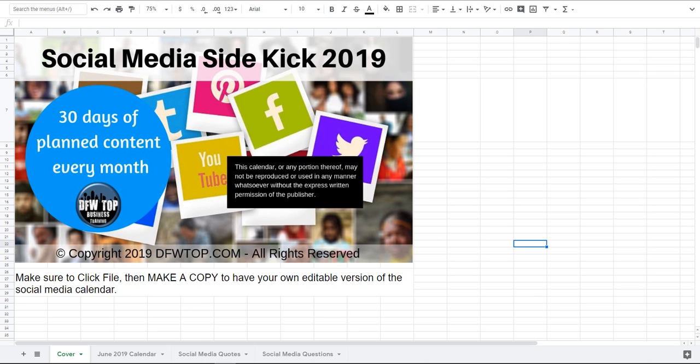This is an exciting time for us because you're going to have everything you need to post on social media. It's going to be exciting. I do want to make sure you know this. It says down below here, make sure you click the file up above. That's up here.